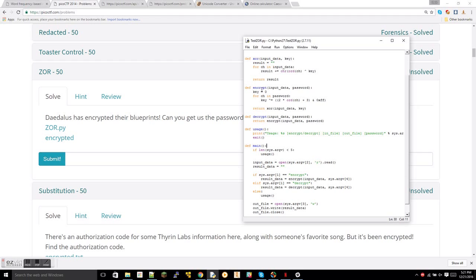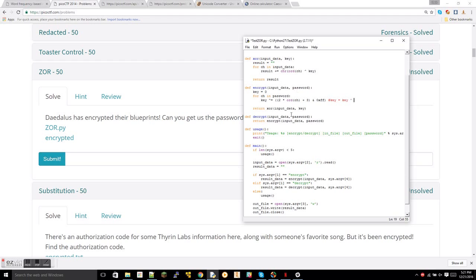So we see that it gets passed the input data, which is what we're going to be encrypting, and then the password. Looking here, it says key equals 0, and then it runs a for loop over the password that we inputted, and then it runs a bunch of gobbledygook that we don't understand just yet. If you guys have done any Codecademy stuff, you'll see that what it's doing is it's saying key, which is originally equal to 0. So key is equal to key to the power of whatever this is. And I should probably explain what ORD and CHR are.